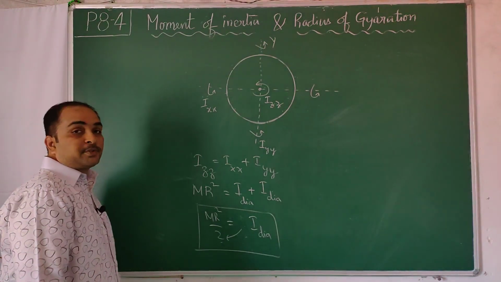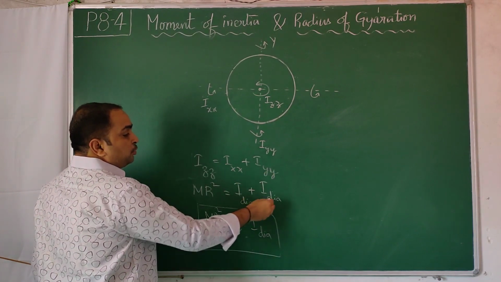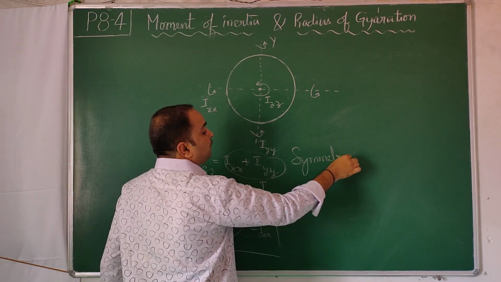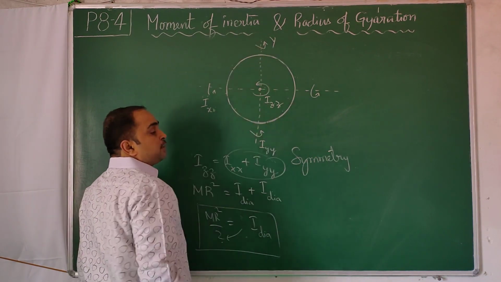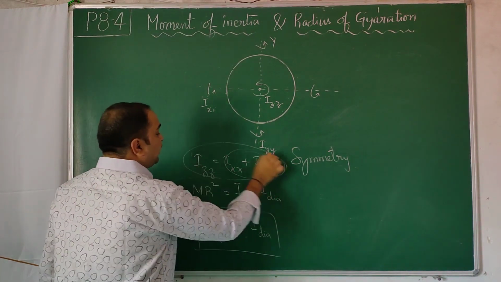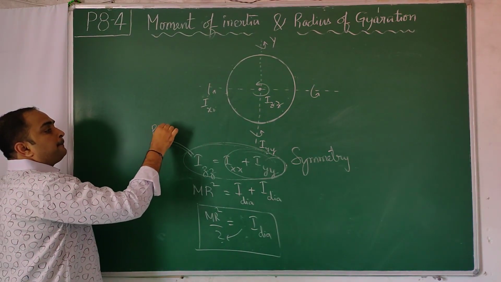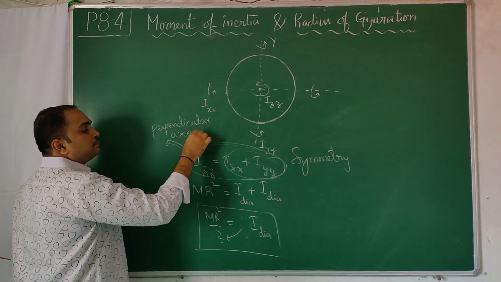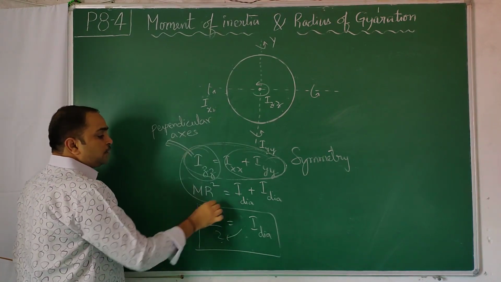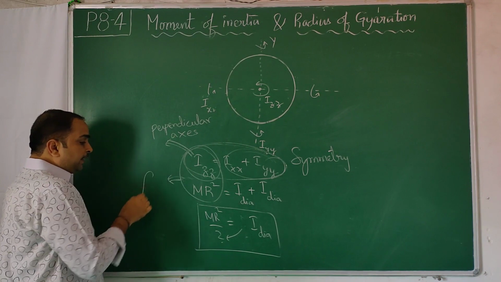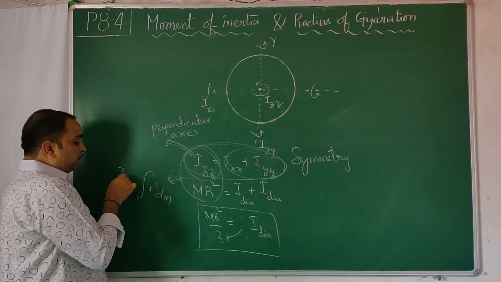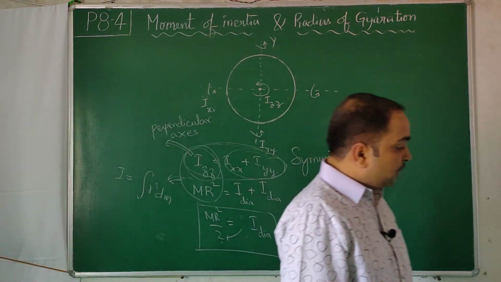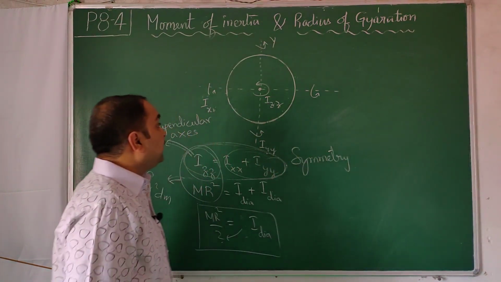So here we use 3 concepts. IXX is equal to IYY, I took through symmetry. Equating these two, I used the concept of symmetry; what I am saying is there is no difference in mass distribution this way or that way. Then I used the theorem called perpendicular axis theorem. Then I took that IZZ is equal to mr square. This is the integrated value, integral r square dm. Using that I calculated moment of inertia in the beginning of the lecture. So 3 concepts using which we can avoid integrations and find the answer.